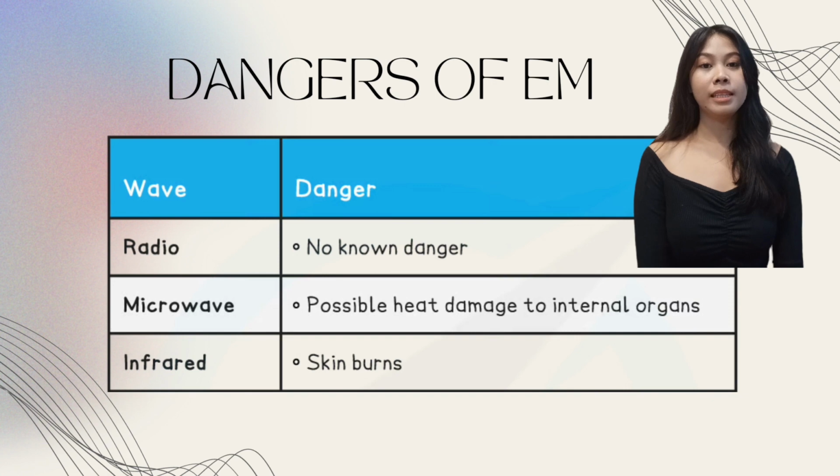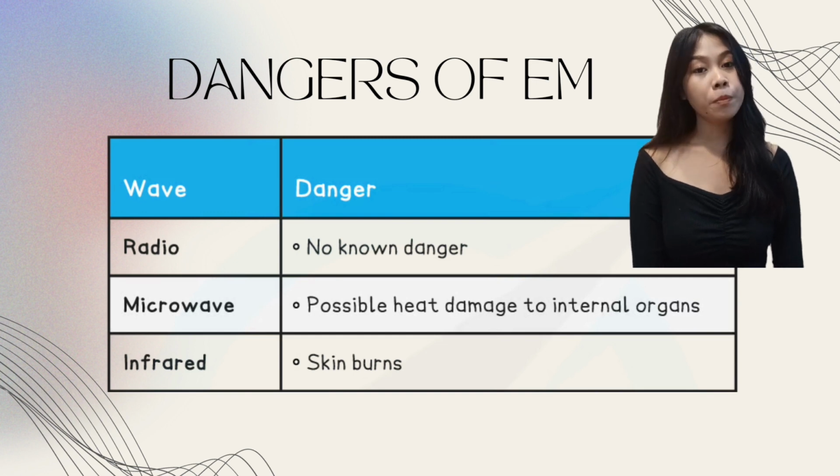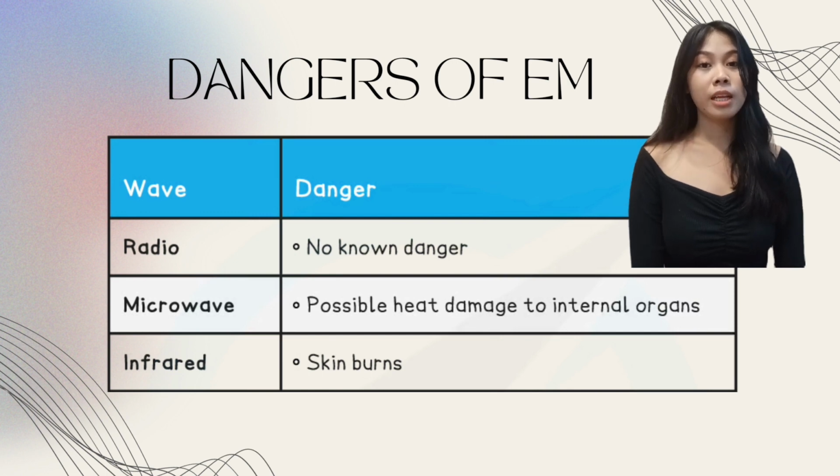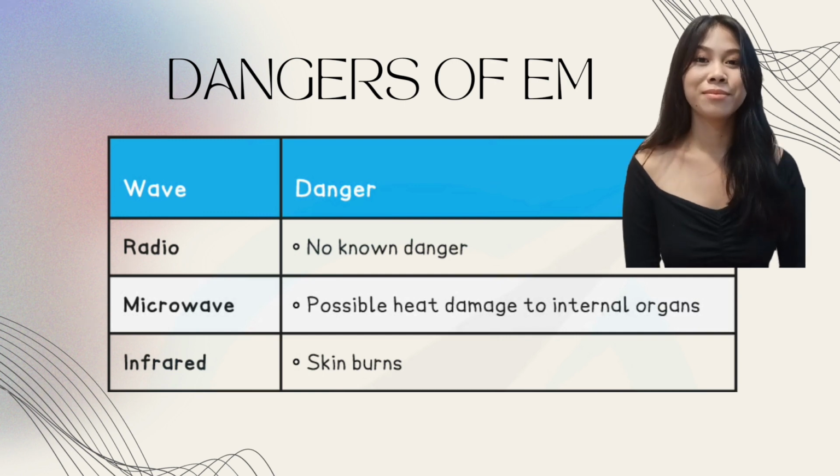Dangers of electromagnetic waves. Radio waves. One of the few known effects of radio waves on the human body is a very small rise in temperature of up to 0.2 degrees Celsius. Some people claim the very low frequency radio waves from overhead power cables and mobile phone base stations near their homes has affected their health, although this has not been reliably proven.